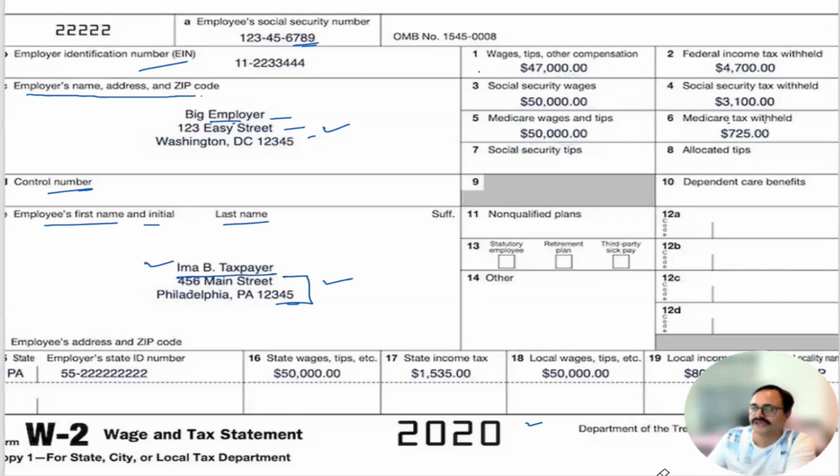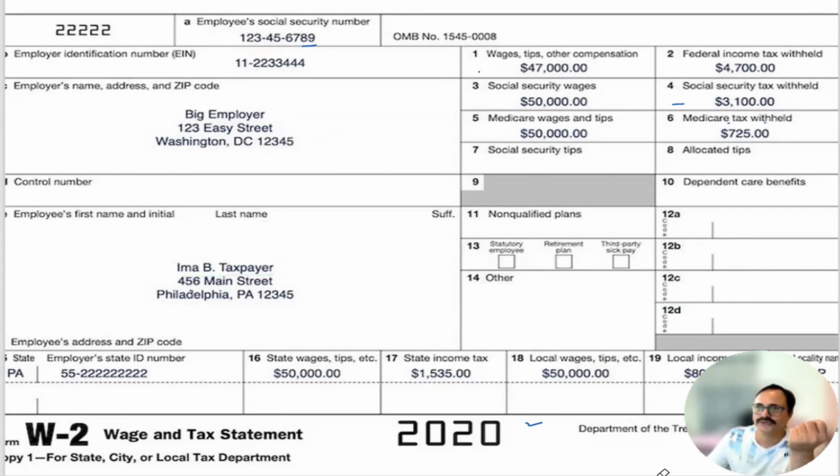In 99% cases, the number five is going to remain high. But in 0.1% of cases, any of these columns shows the higher income, because those could be special cases, with no Medicare taxes or Social Security taxes withheld, then that income could remain the same, or be slightly higher. Very rare chance. But then you will go for the higher. Simple. Clear?